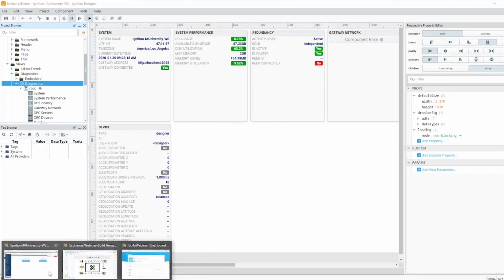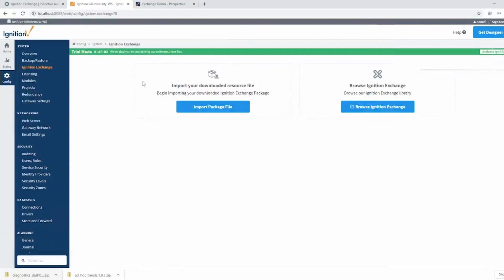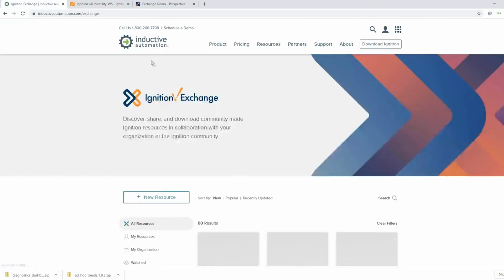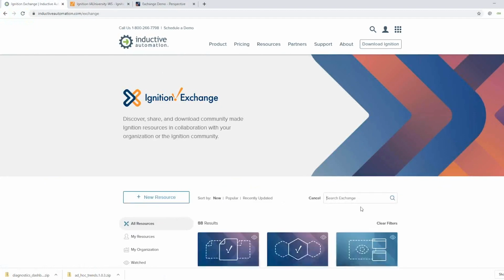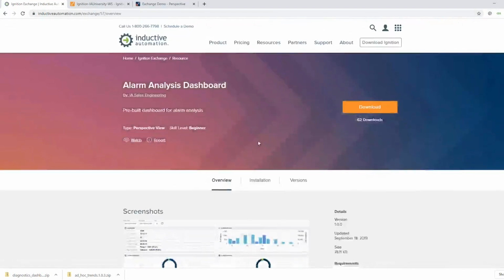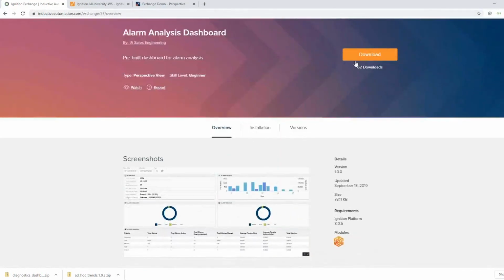But for the sake of time, I'm just going to chug through some additional resources here. Another one that's really cool that I wanted to show you, I come grab an alarm analysis screen. Oh, here it is. All right, alarm analysis dashboard. Go ahead and download this one as well.